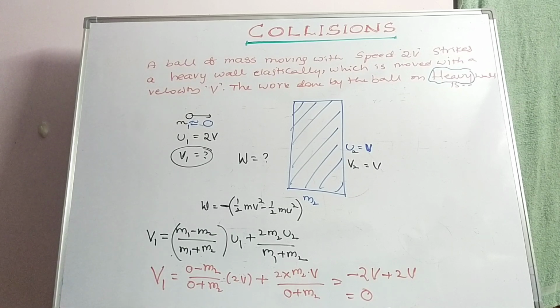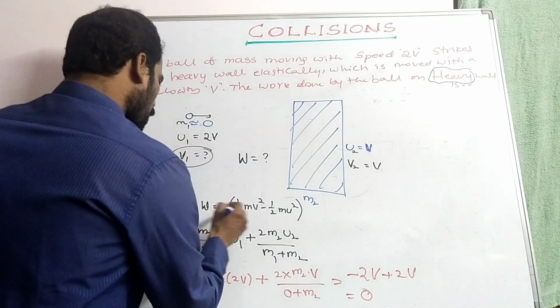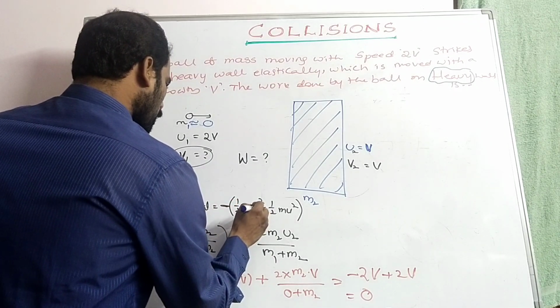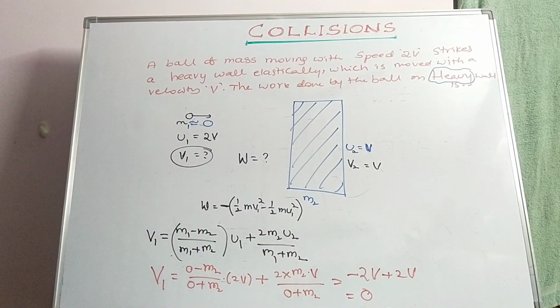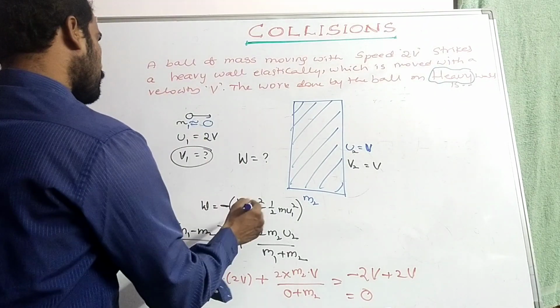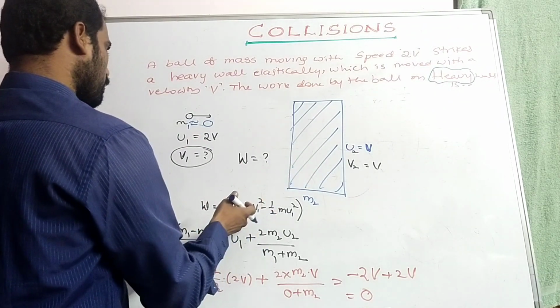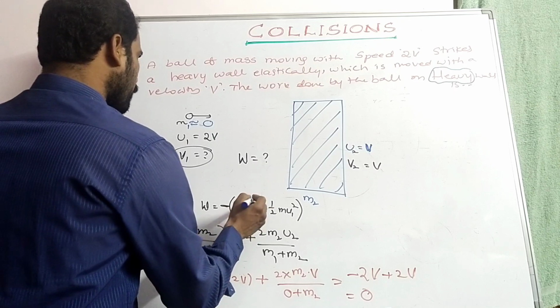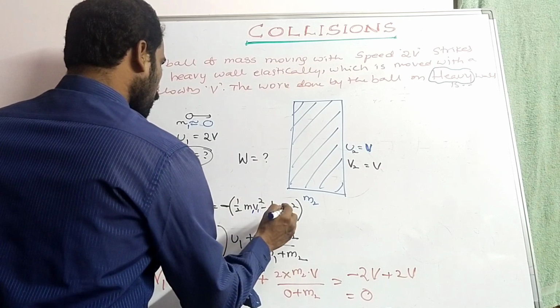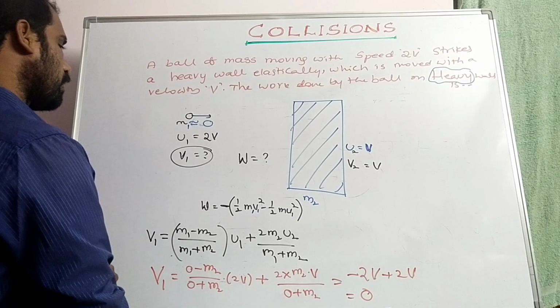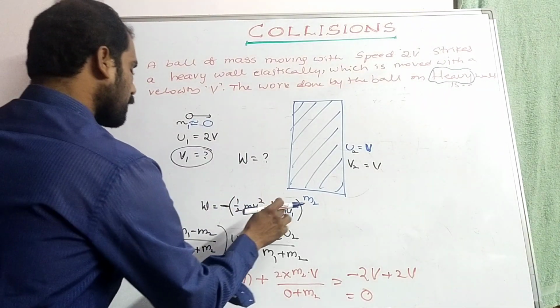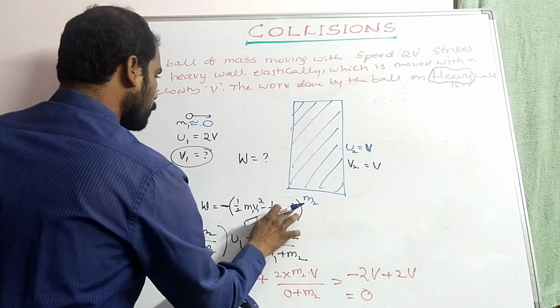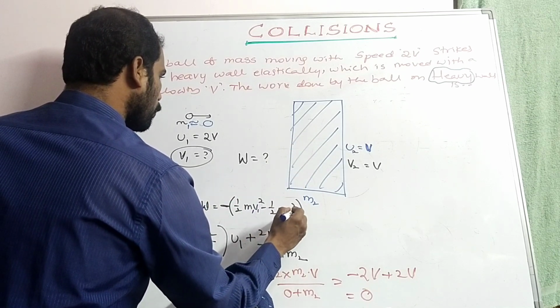Now the change in kinetic energy: half m1 v1 square minus half m1 u1 square, and similarly for the wall, half m2 v2 square.